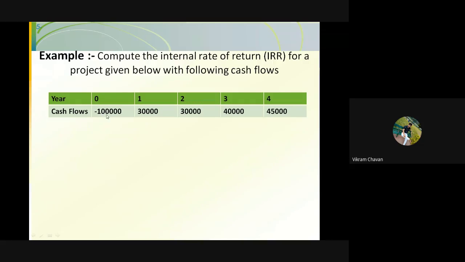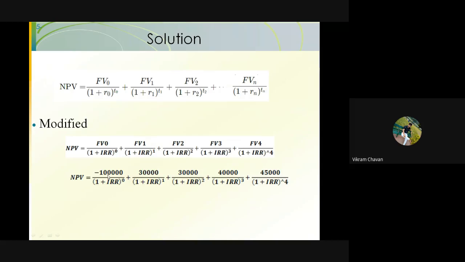It is the investment, so it should be negative: minus 1 lakh rupees divided by 1 plus IRR raised to 0, plus the cash flow for the first year, 30,000, divided by 1 plus IRR raised to 1, plus the cash flow for the second year, 30,000, divided by 1 plus IRR raised to 2, plus the cash flow for the third year, 40,000, divided by 1 plus IRR raised to 3, plus the cash flow for the fourth year, 45,000 rupees, divided by 1 plus IRR raised to 4.